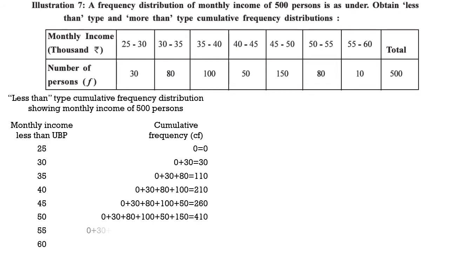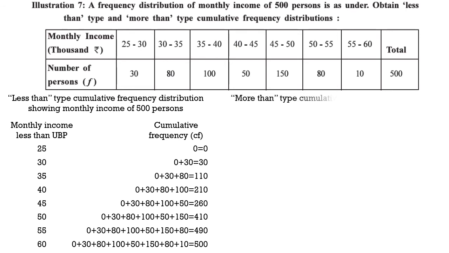The upper boundary point 55 has 80 frequency, so 30, 80, 100, 50, 150 and 80 will make it 490. And when we add the last frequency 10 into the group, we will get the total frequency 500. So gradually one frequency is added in the previous calculation to get the cumulative frequency. So the total of frequencies up to 55 is 490. The total of frequency up to 40 is 210. So certain questions can be asked for this kind of sums.